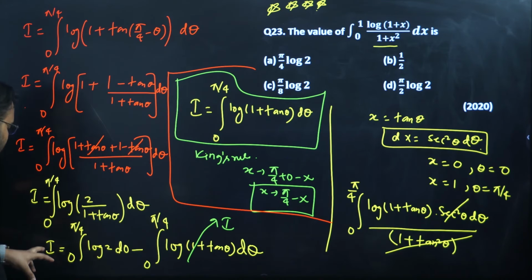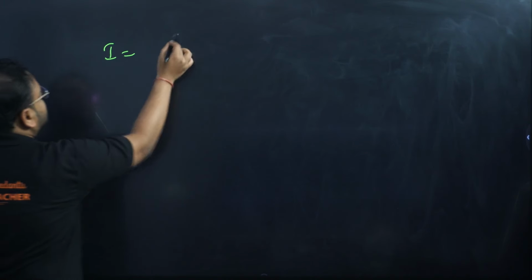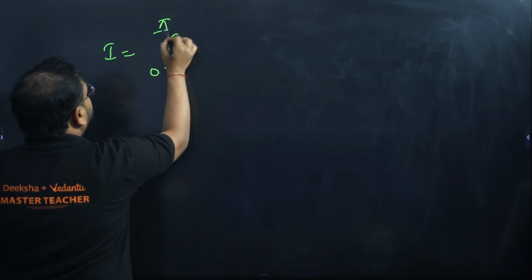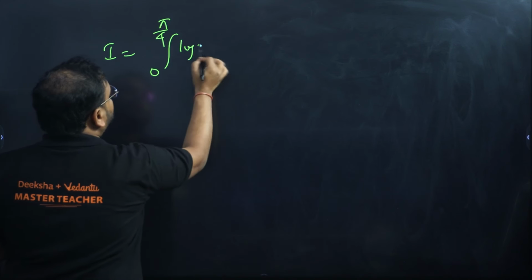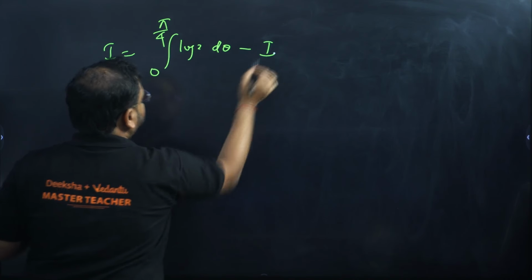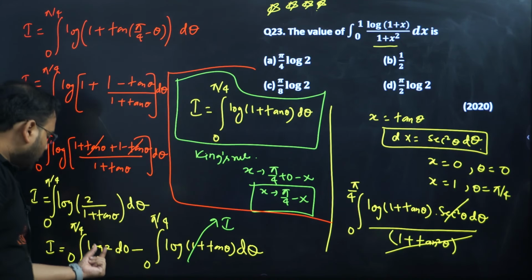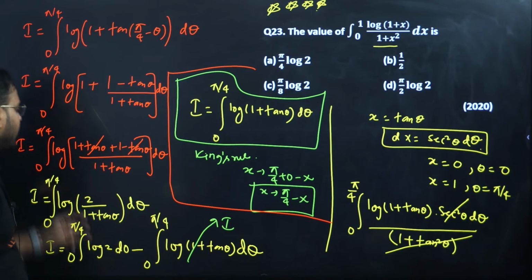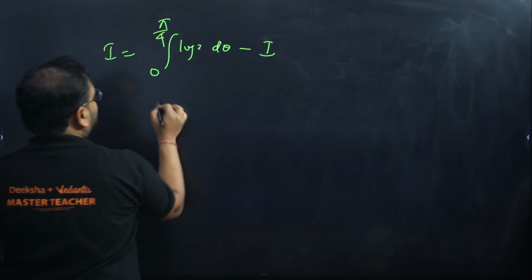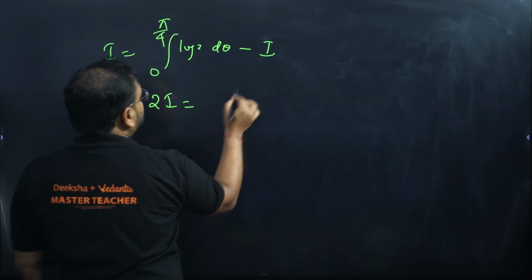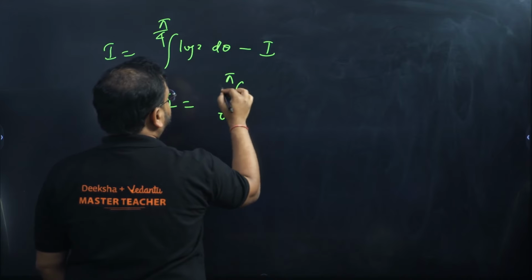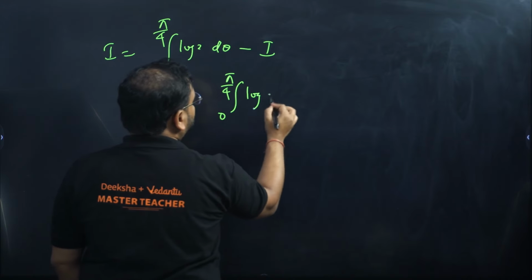So I'm getting I equals 0 to pi by 4 log 2 d theta minus I. Now bring this I to this side. We'll have 2I equals 0 to pi by 4 log 2 d theta.